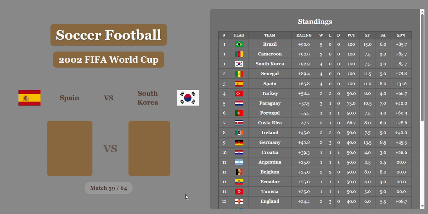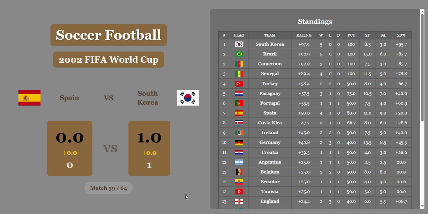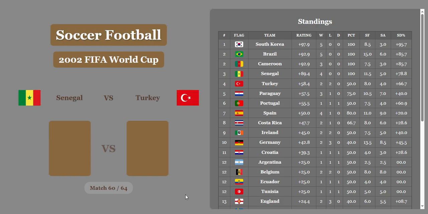Spain versus South Korea, 0-1. South Korea, unbelievable, another huge win. There's no significant economic difference. I can't believe it. They're going to crawl up into 1st place, right above Brazil, and Cameroon in 2nd, and then Senegal in 3rd, Turkey 4th, Paraguay 5th. Unbelievable. Can they do the unthinkable?